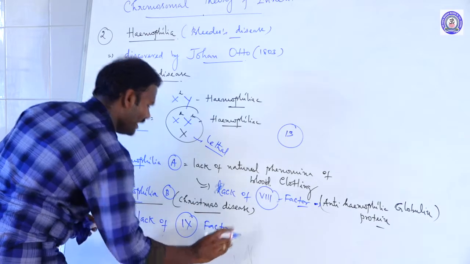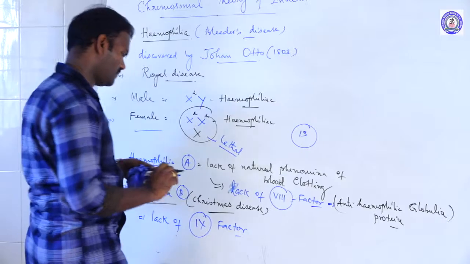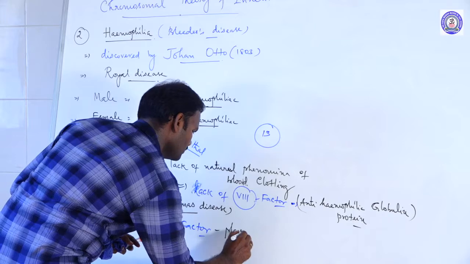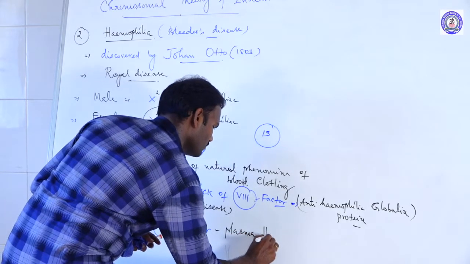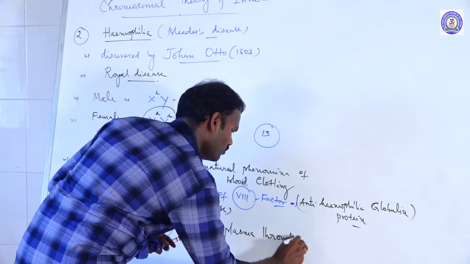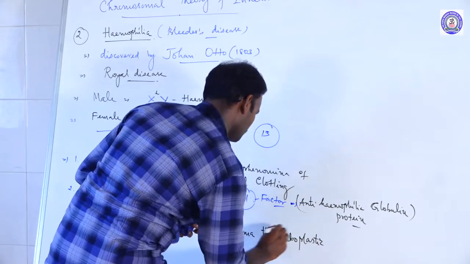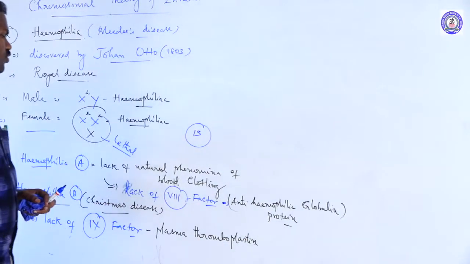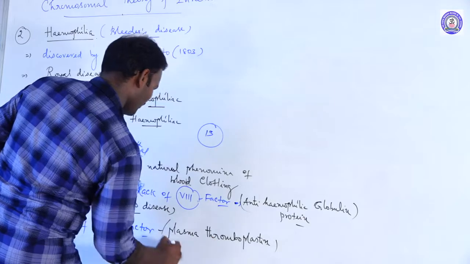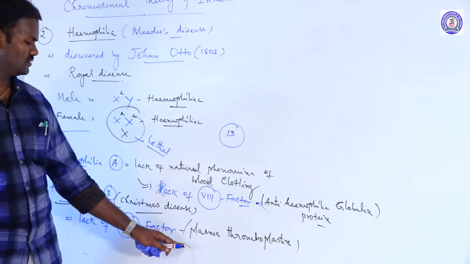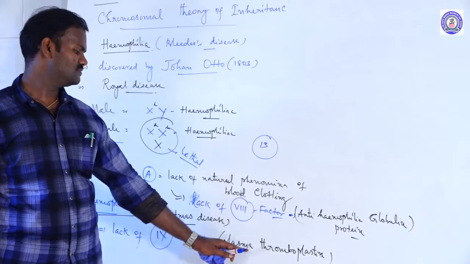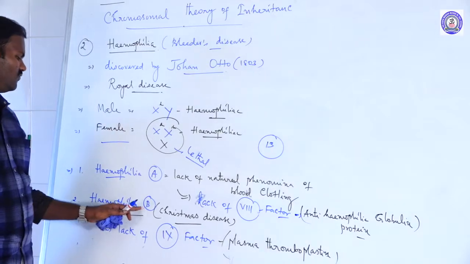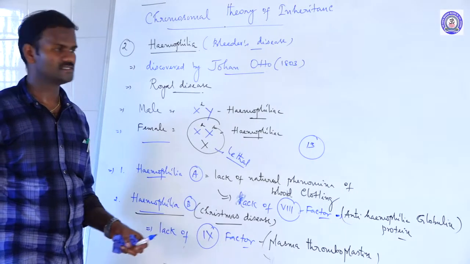The ninth blood clotting factor is responsible for the production of plasma thromboplastin. Due to the lack of the ninth factor, it causes a disease called hemophilia B, or Christmas disease.